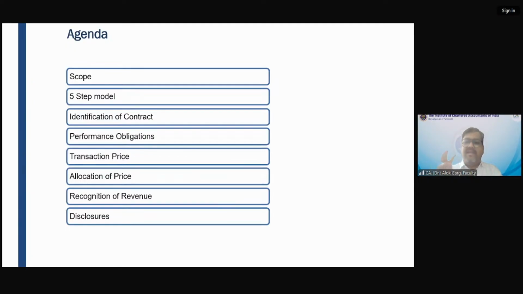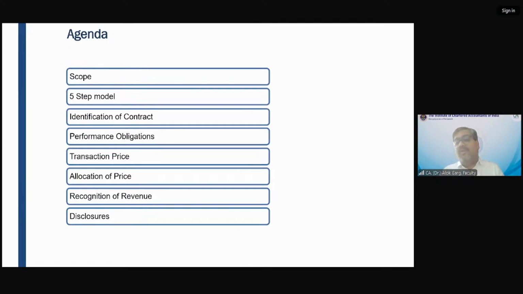We will get into more detail with the help of the question. Since it is a revisionary class, I am presuming that you have gone through the detailed video of Ind AS 115, which was covered in 4 to 5 classes in October 2024. Friends, then transaction price. Transaction price is the price which the customer is paying and the company is receiving in lieu of selling goods and services.